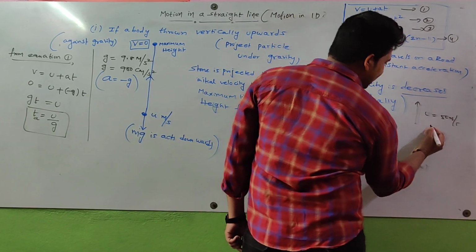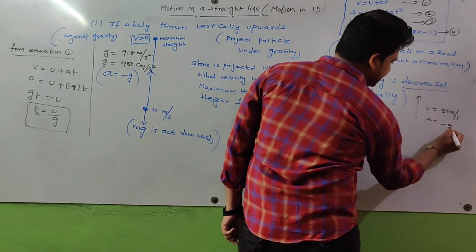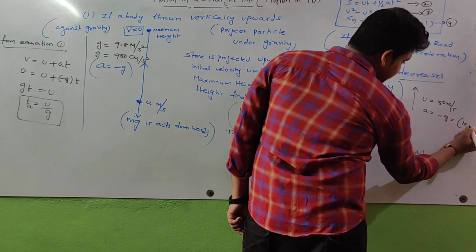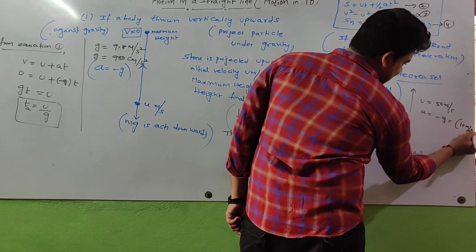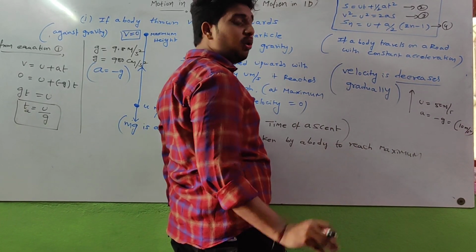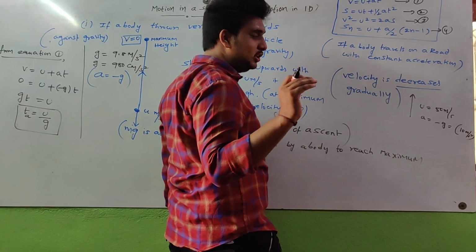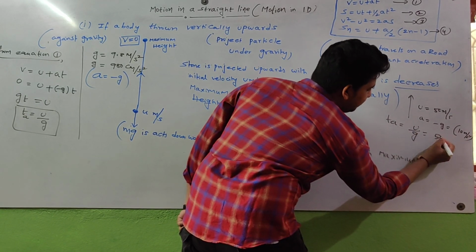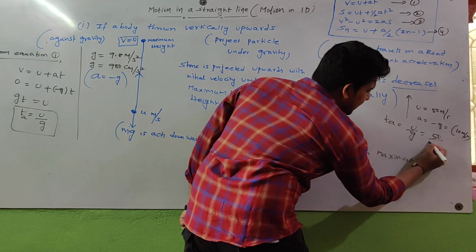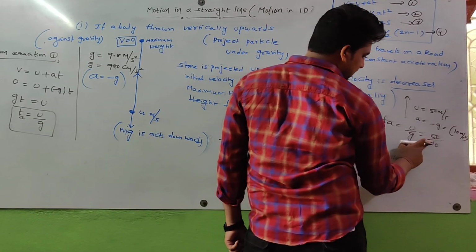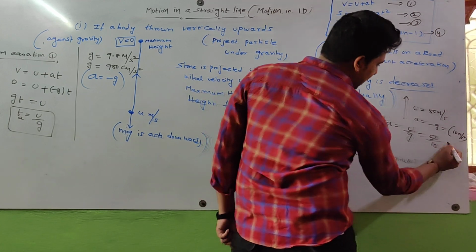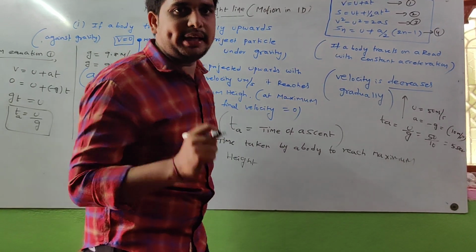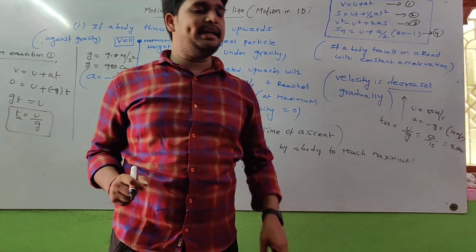Body thrown vertically upward means acceleration is equal to minus g. Here in brackets they mentioned g value is 10 meter per second square, we consider 10 meter per second square. Then what is time of ascent? Time of ascent is equal to u by g. That means u value is 50, and a value is minus 10, so we should take the value as 10 here. Then what we got, 50 by 10, that means 5 seconds. Time taken by the body to reach maximum height is 5 seconds.